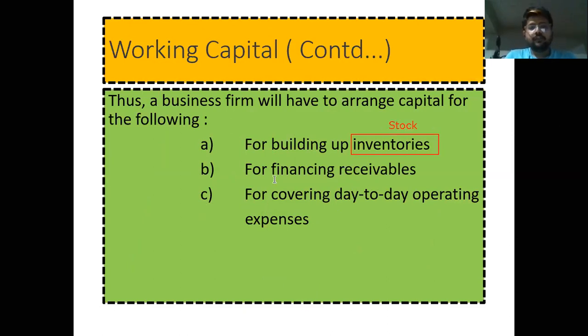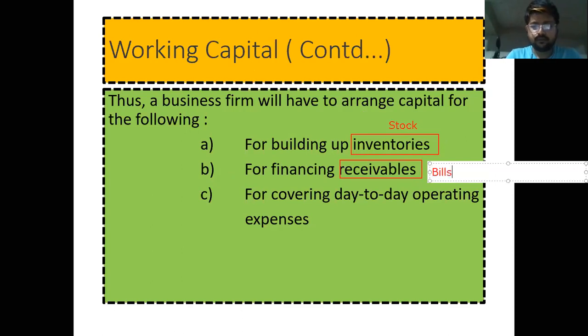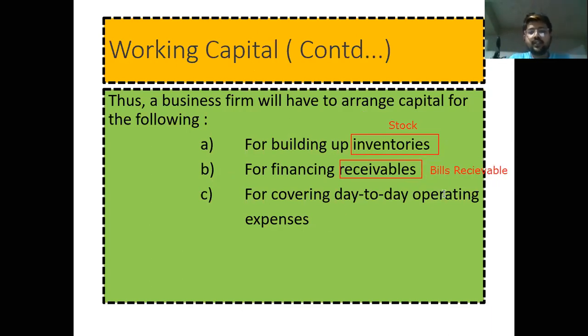Second, for financing receivables; receivables means bills receivable, where the company is going to get cash from customers or debtors. Third, for covering day-to-day operating expenses, which we discussed in the previous slide. For example, payment of salaries, payment of advertising expenses, payment of commission to the salesman, etc. So working capital is required to meet all these three types of expenses.